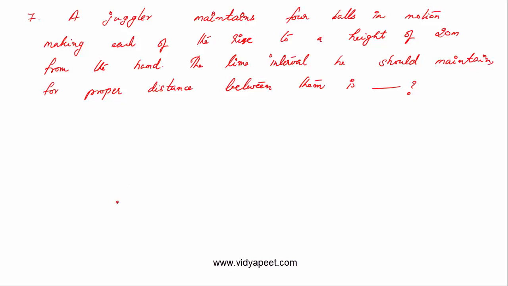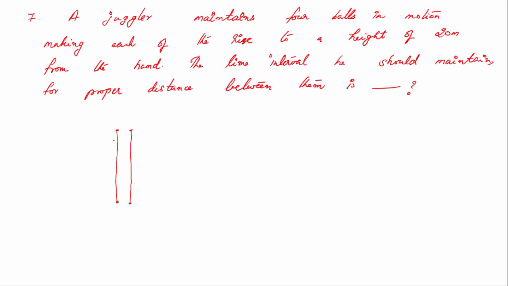So if you consider one ball, it goes up, then from there it comes back. Since it is moving only under gravity, the time this ball takes to go up is the same time it will take to return back to the original position. So considering the return, it starts with a velocity of 0, then it comes under gravity. Say let this height be h. So you can say h equal to ut plus half g t square.